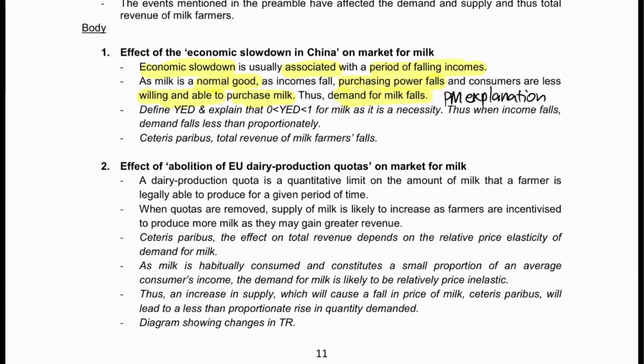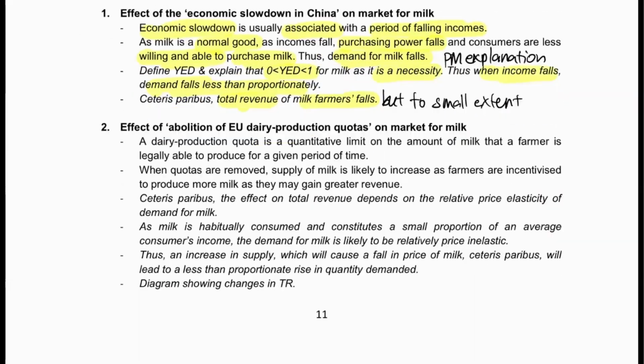So after you explain the fall in prices, you can bring in your YED, and then you can explain the rationale for your chosen YED value. So in this case, they have assumed that the YED is between 0 and 1 because it's a necessity. So it's a normal good necessity. So in that case, it means that when income falls, demand falls less than proportionally. So you can very safely assume the total revenue of milk farmers falls, but to a small extent. So that's the key idea here. Due to the small value of YED, you can very safely assume that.